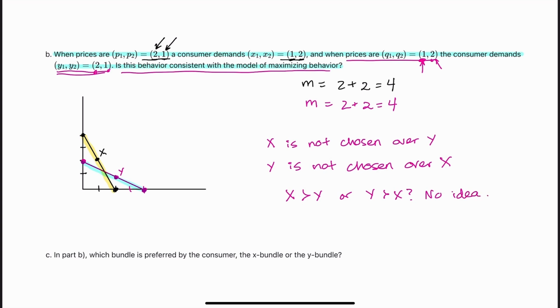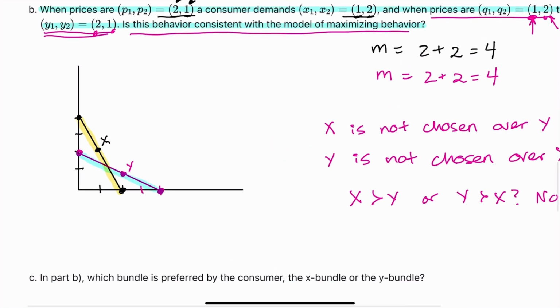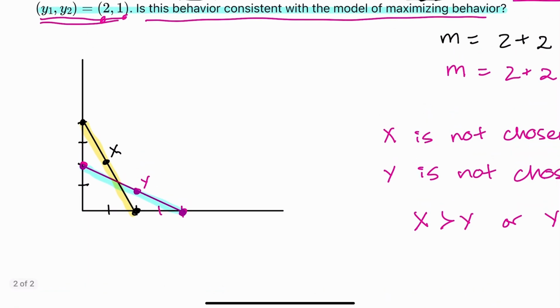We can absolutely draw well-behaved indifference curves, which rationalize these choices. If X is preferred over Y, we can draw indifference curves that look like that. They would look something like that, right? Indifference curves like this. Or we could also back up and draw the case where Y is preferred over X. The indifference curves would look like this. Y over here, and then X over here. So this is absolutely consistent with the model of maximizing behavior.